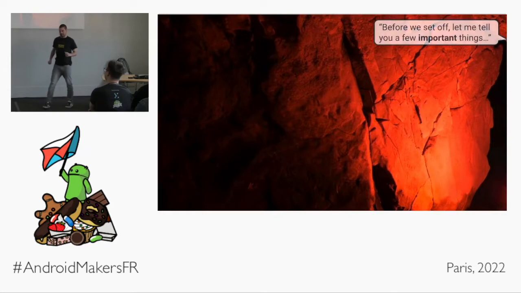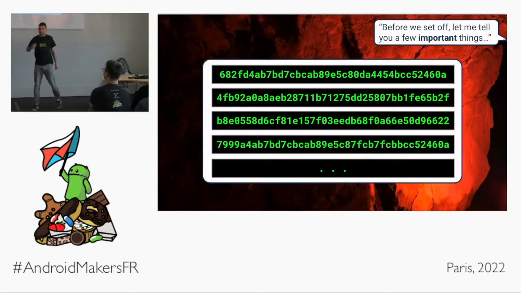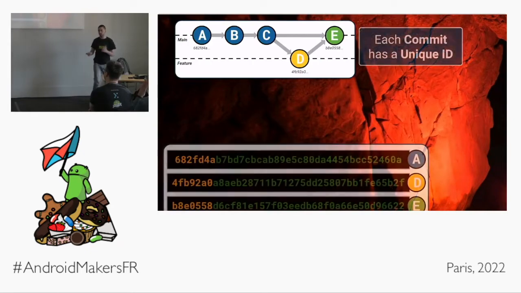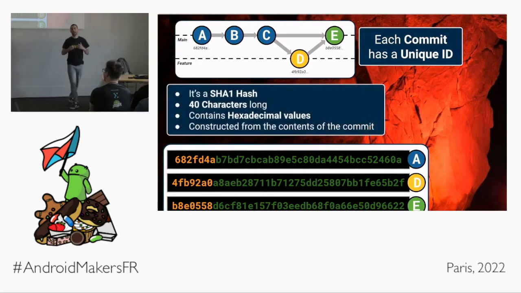Before we go into this ridiculous adventure that will probably take the lives of a few of you, we need to know a couple of things. These things that you'll see all throughout this cave system are called hashes. You'll see them everywhere. Git has these hashes everywhere. Commits, for example, which hopefully you're all familiar with, each have their own unique ID, which is one of these hashes. They are a SHA-1 hash, and they are created by the contents of the commit, which is cool.